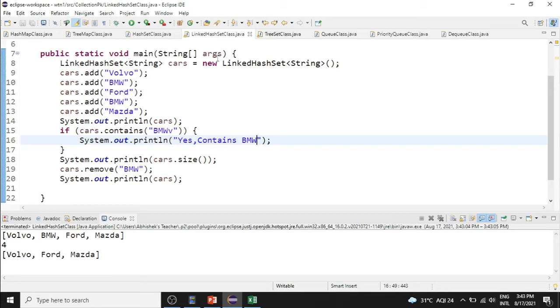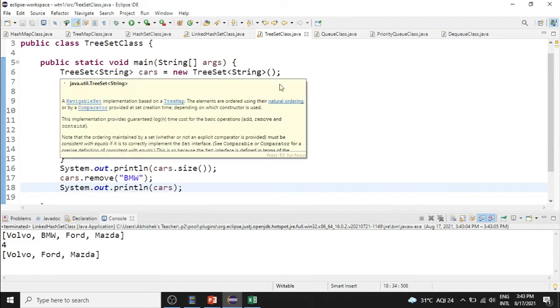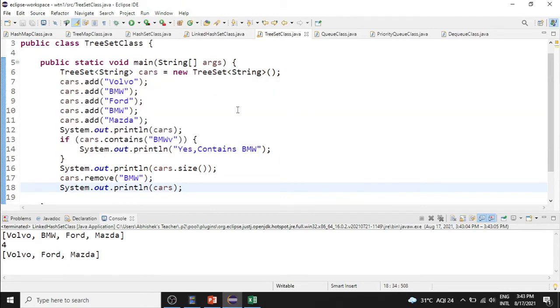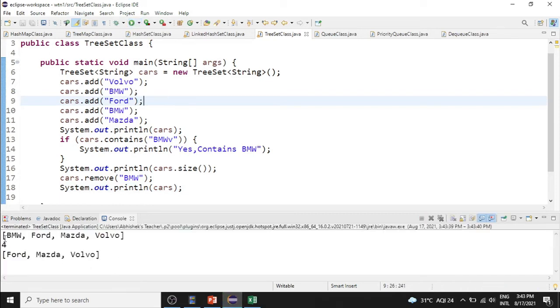Similarly, tree set sorts that particular set based on alphabetical order or based on the number. Let us run this program and check it. If you see here, it is sorting the set and producing the output BMW, Ford, Mazda and Volvo. So this is about tree set.